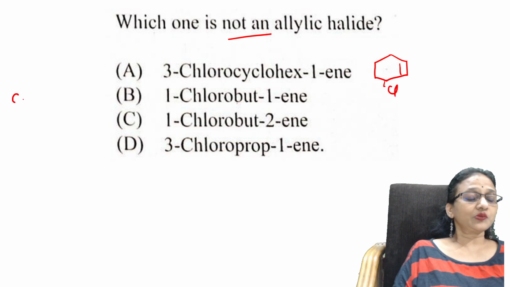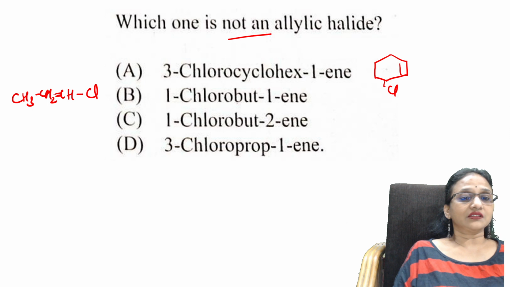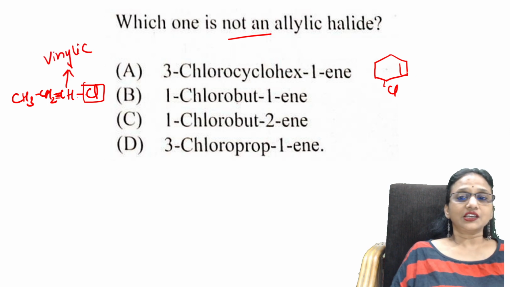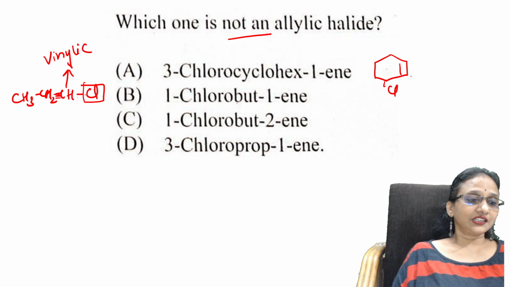1-chlorobutene. This is the compound. Yes, so the double bond is attached. Chlorine is attached to a double bond. Which compound is this, students? Here it is directly attached, that's why it is vinylic. Vinylic. Okay, so this particular thing, the double bond.